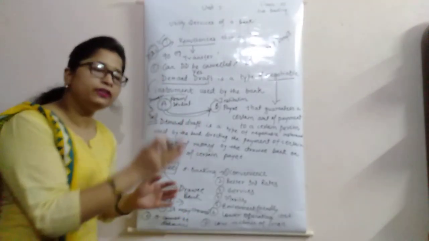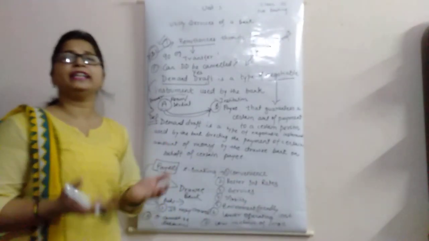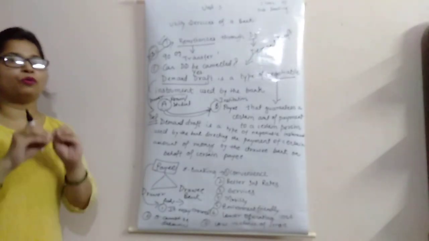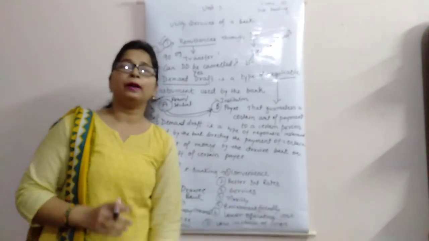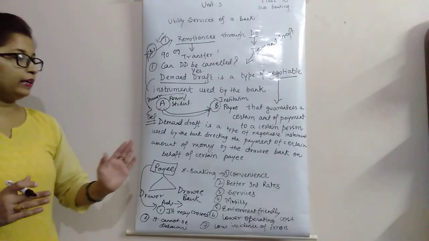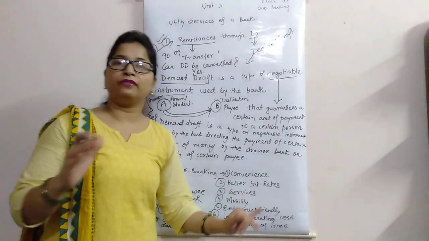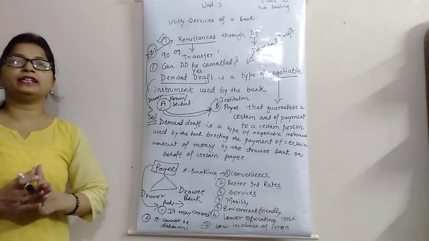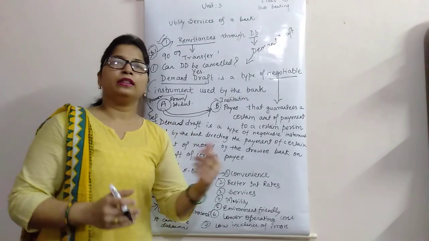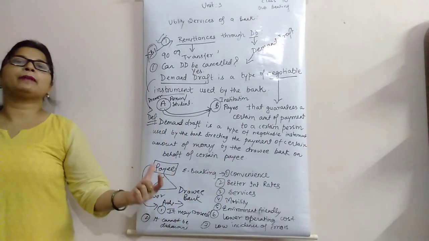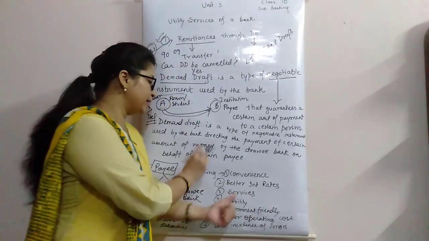Okay, there are different functions. Like first one is convenience. Convenience means it is very convenient. You can easily be at your home and you can do the transactions of the bank. Next is better interest rates. Bank also offers a lot of better interest rates in e-banking. Another is various services are also provided under e-banking facilities, like if you want SIPs, investing in SIPs or in mutual funds, the bank automatically deducts the amount from your account. Okay, और उससे क्या होगा, आपको एक तरीके की सर्विस भी मिलेगी इन e-banking.